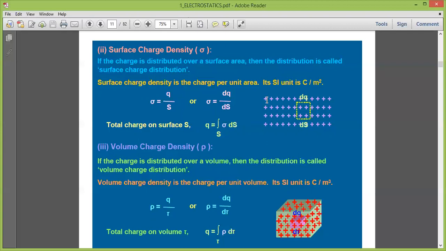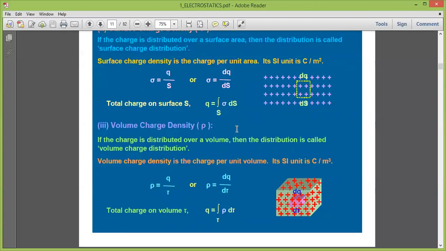This is very useful if we have a big surface area and want to calculate the total charge distributed on it. We just take a small area of interest and measure the amount of charge in it. Using this equation, we can find the total charge on the whole surface. This is very useful in many practical cases.